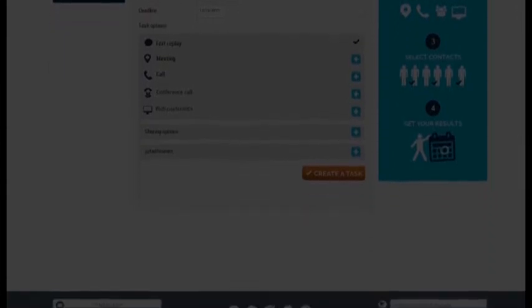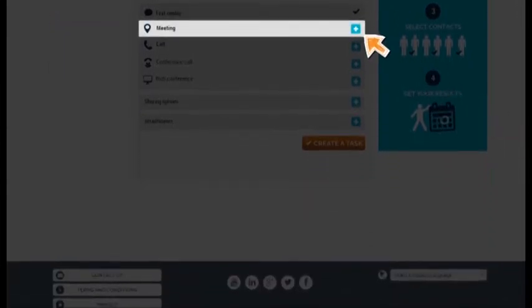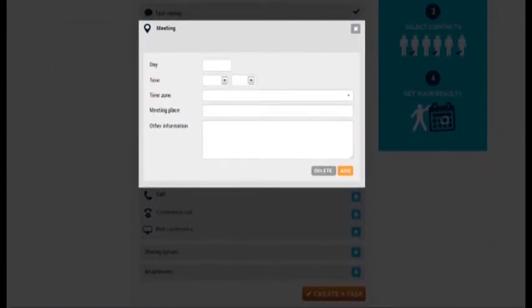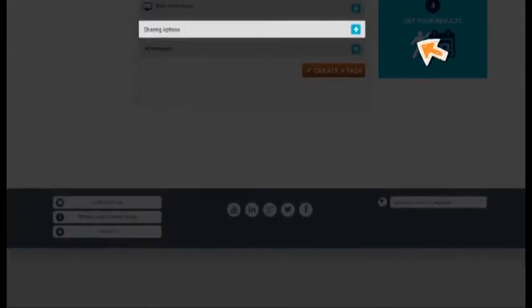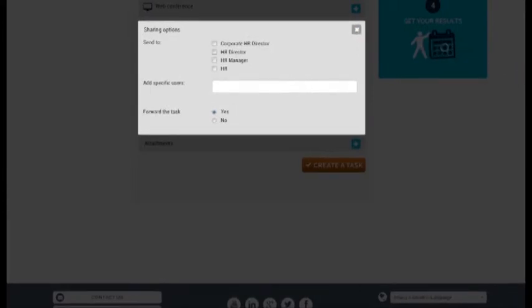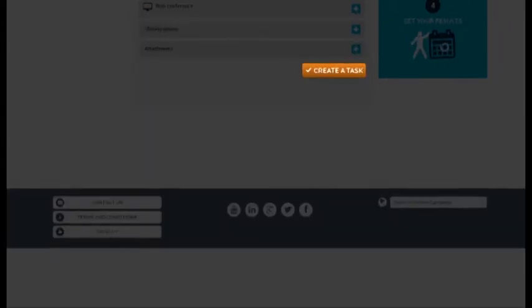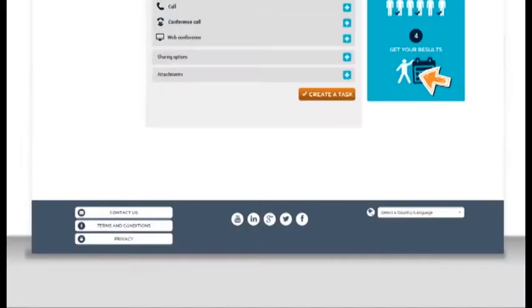For example, if you need to organize a meeting to resolve your Q&A, you just need to decide the day, the hour, and the place where the meeting will be held. Clicking on Add, confirmation of the appointment created will appear. At this point, you have to decide to whom you should send your request, choosing contacts according to their role, or inserting specific users. Now, your Q&A is ready.